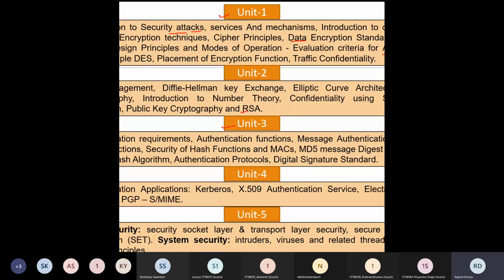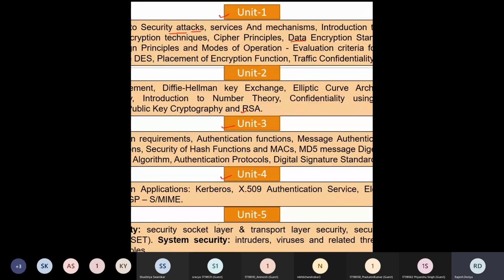In your unit number 4, the authentication applications, namely Kerberos and SET, PGP, S/MIME, these things are going to be discussed. So this will be the portion in your unit number 4. In your unit number 5, we are going to discuss some web security concepts along with your system security concepts.